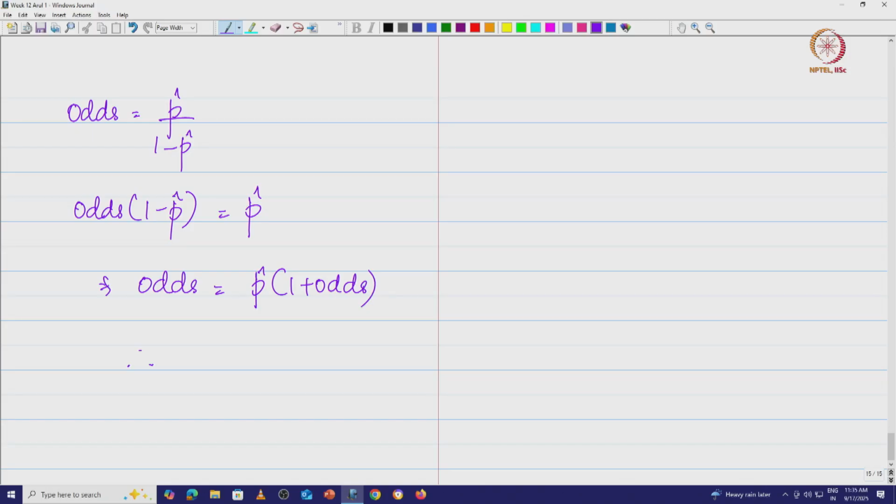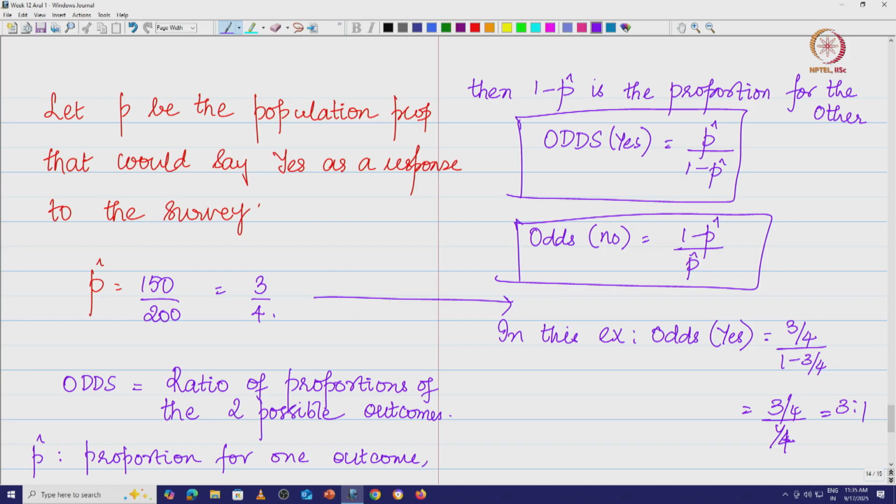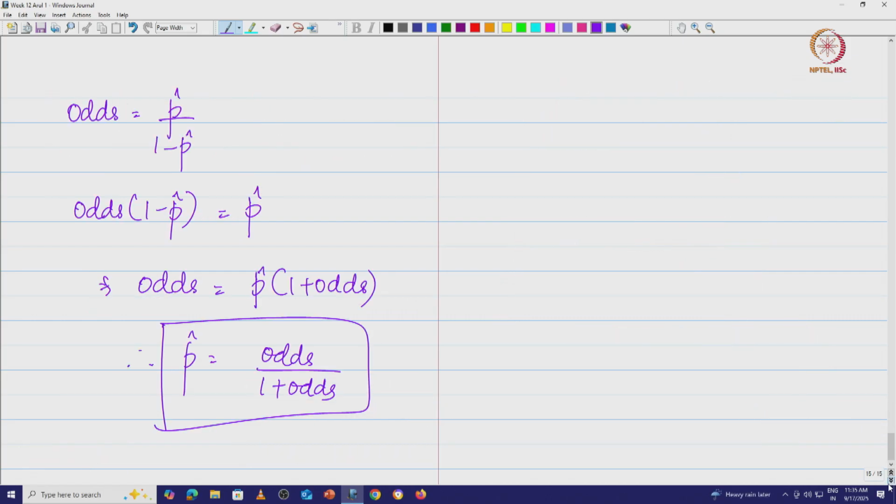Therefore, given the odds, I can find out the proportion, which is given by p hat is equal to odds by 1 plus odds. So, this is another important relation that we need to know. You can always find this out, 1 by 1 plus p hats. Now, what are we going to do? How are we going to link all? Recall, we are just going to do one more recall here.